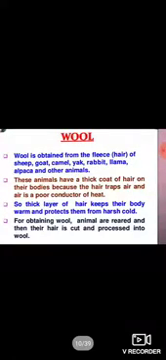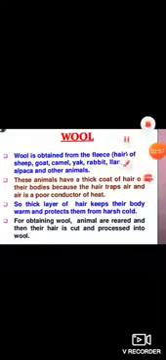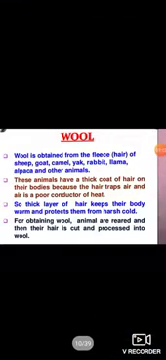Now, let's discuss wool. Wool is obtained from the fleece, meaning hair, of sheep, goat, camel, yak, rabbit, llama, alpaca, and other animals. These animals have a thick coat of hair on their bodies because the hair traps air, and air is a poor conductor of heat. So the thick layer of hair keeps their body warm and protects them from harsh cold.